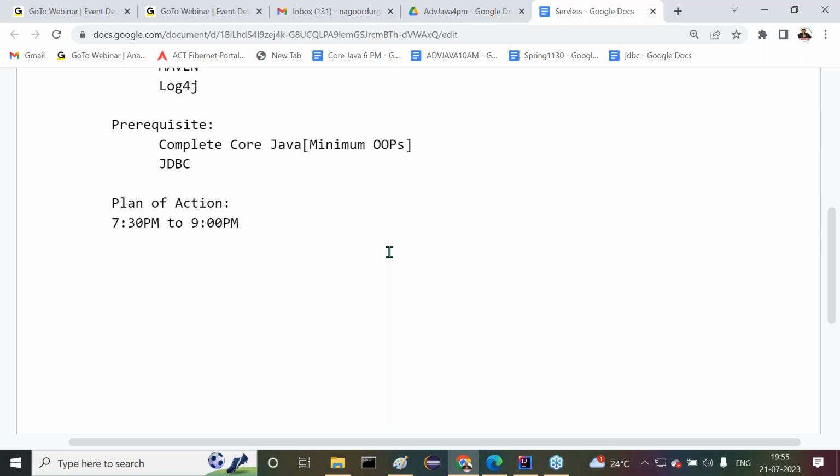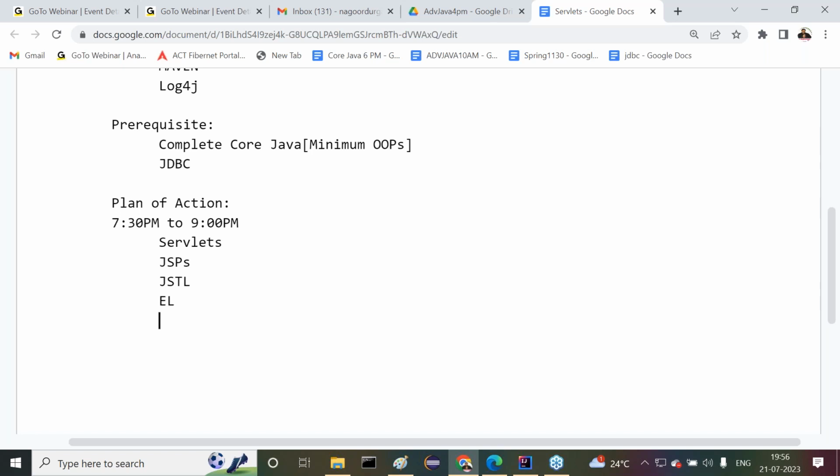We are going to take, in this time, servlets, JSPs, JSTL, expression language like this. As of now, I have decided this. Observe carefully. This is the content we are going to discuss here.